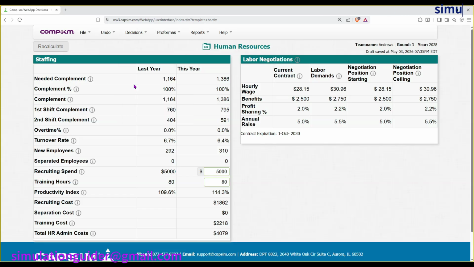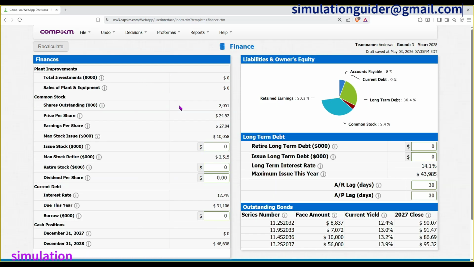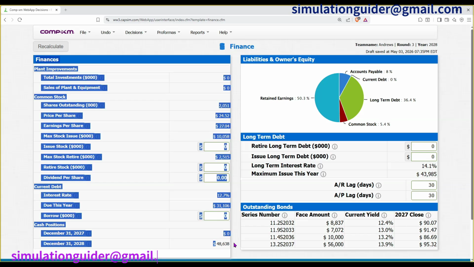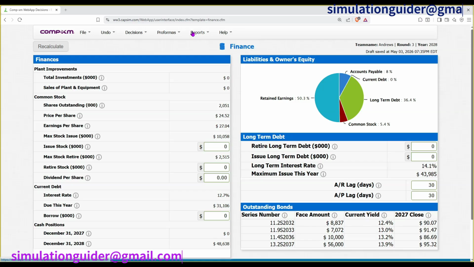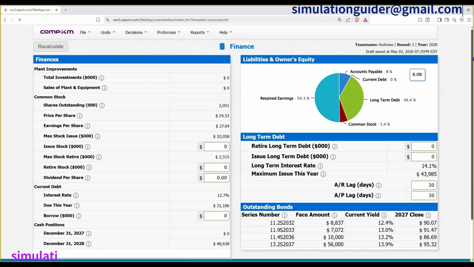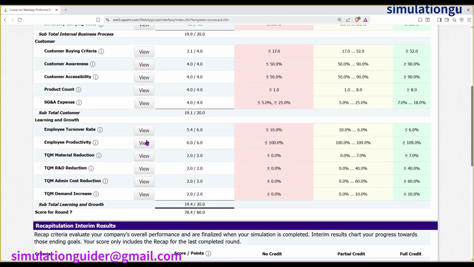Last one is finance. Remember, we already did the TQM, so you can see that we started the year with a 0, and we're ending the year with 48,638, which is a very, very good result. And you can see our retained earnings are above 50, which is 50.3%. And if we check our balanced scorecard, it is 78.4 out of 80 for this round.